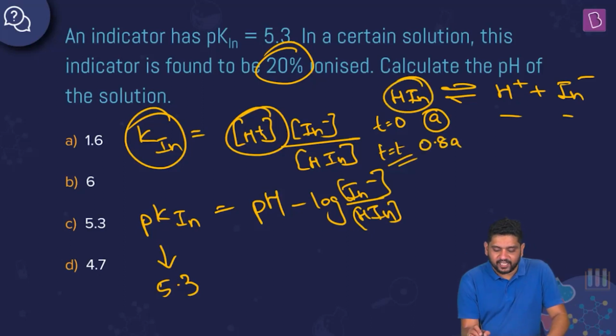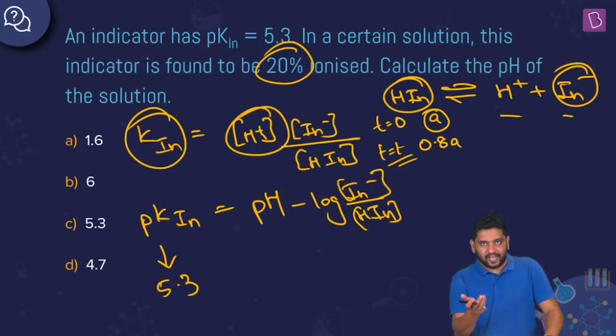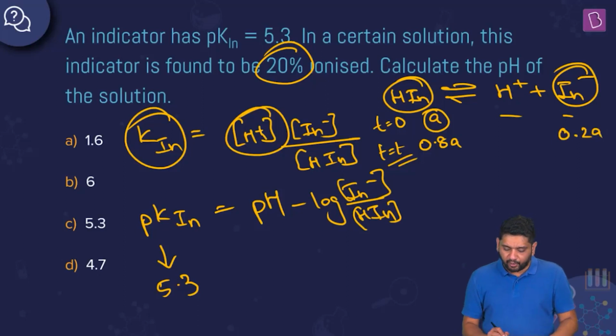And from 1 HIN, I'm getting 1 IN-. So 0.2 A is what dissociated, alpha. C alpha is dissociating, right? So generally that is what we say: C was initial, C into 1 minus alpha is final because C alpha dissociated. So 0.2 A is what dissociated, so 0.2 A is what I'm going to get for IN-.